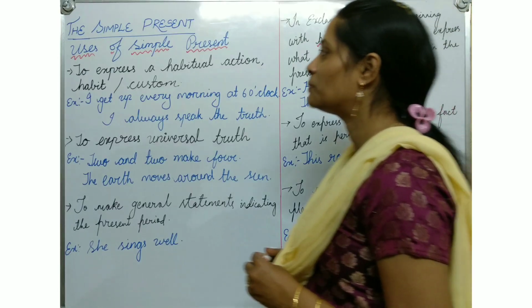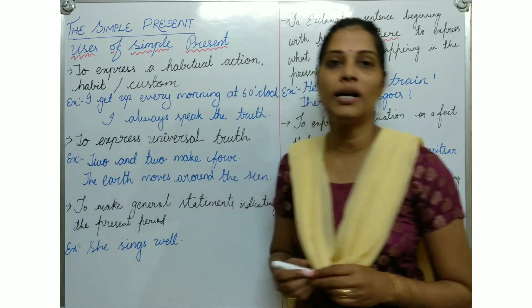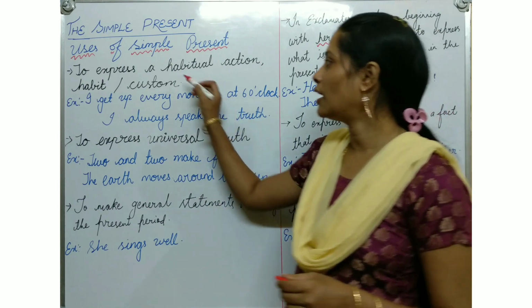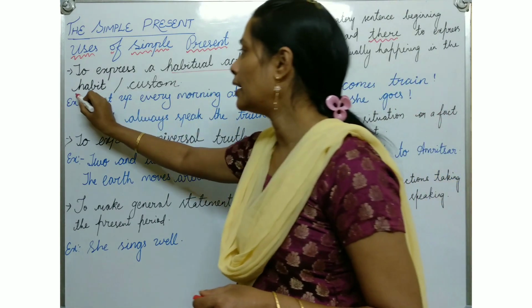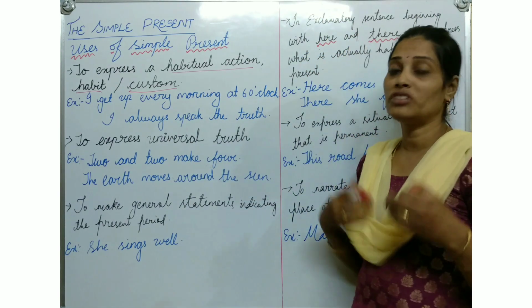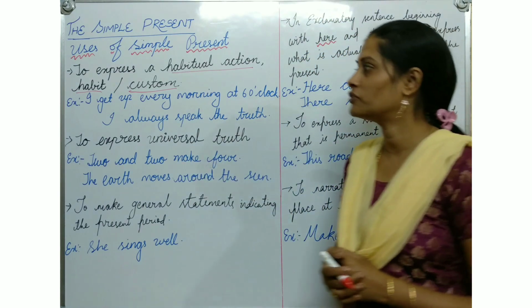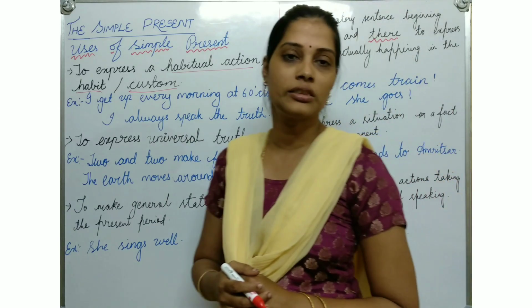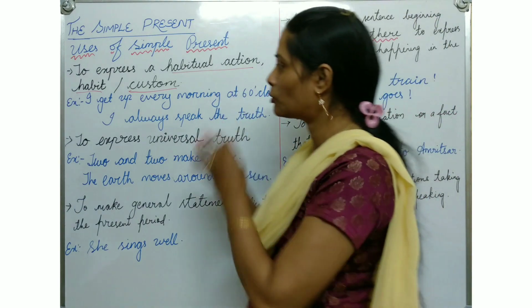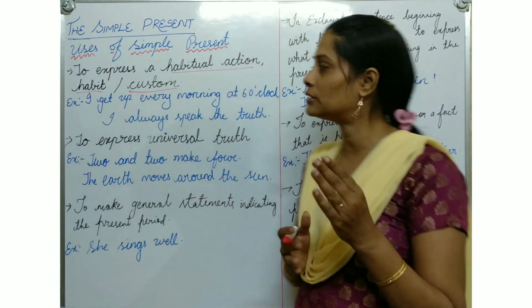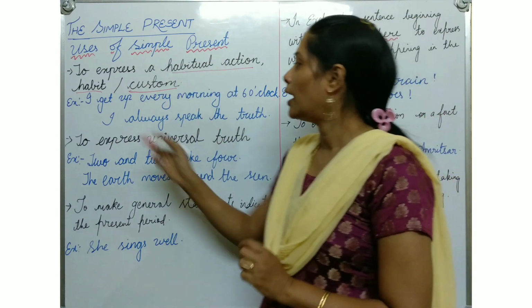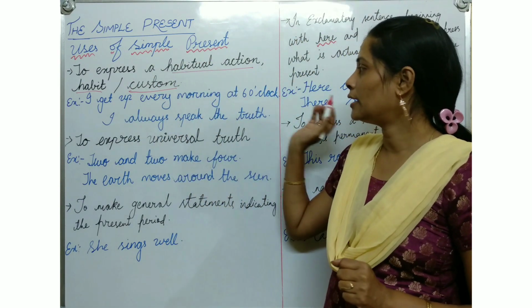Uses of simple present. What are the uses, and how and where is it used? We can see that briefly. First, to express a habitual action, a habit or a custom. We have so many habits in our day-to-day life, and some habitual actions which we do regularly. When we see that type of sentence, it is a habitual action in simple present tense. So, I get up every morning at 6 o'clock.